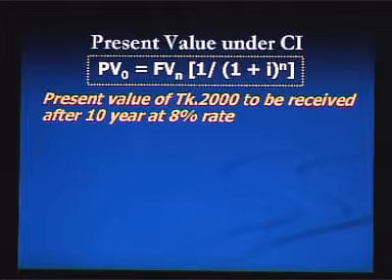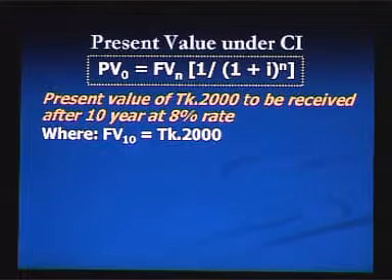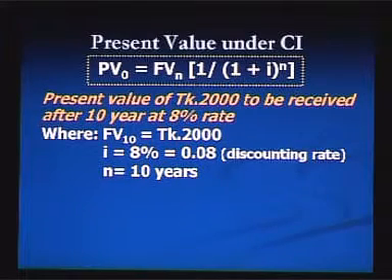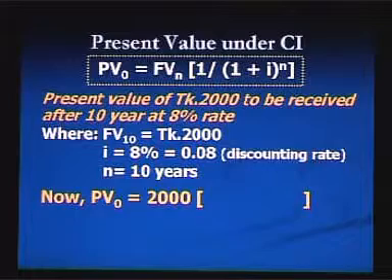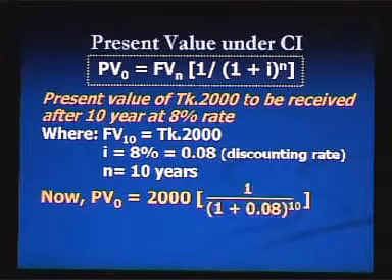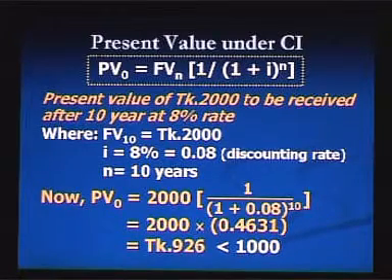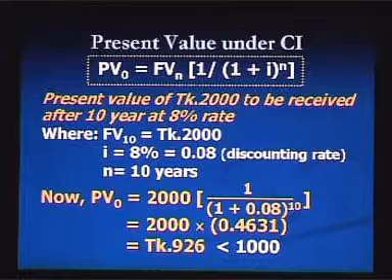If we want to calculate the present value of taka 2000 that will be received after 10 years at 8% rate, where future value after 10 years is taka 2000, I, or interest rate, is 8%, which is also called the discounting rate, to calculate present value, and n is 10 years. Now, putting the values in the formula, we will get the present value, that will be taka 926.